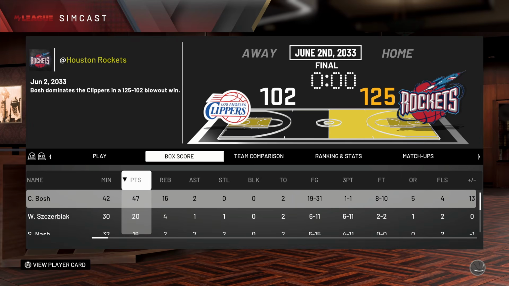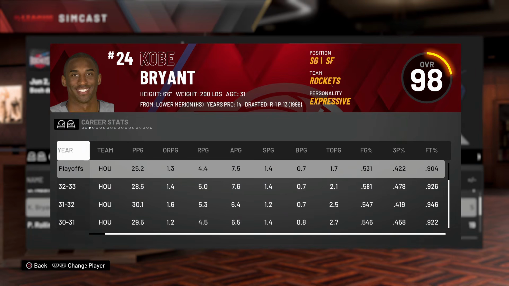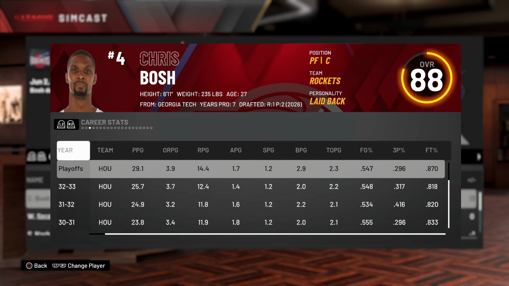Nice. Oh my God, Chris Bosh put up 47. He's averaging 29 a game in the playoffs. I would bet that that's more than Kobe, right? Yeah, wow. Chris Bosh is taking over. Kind of cool to see.